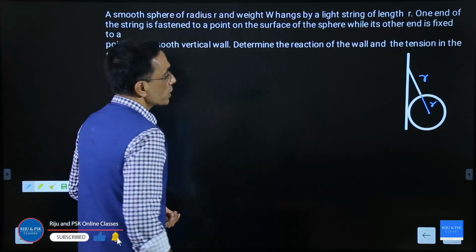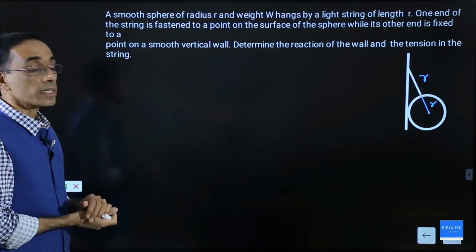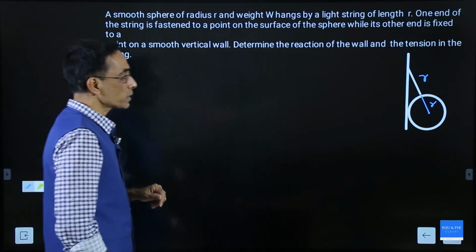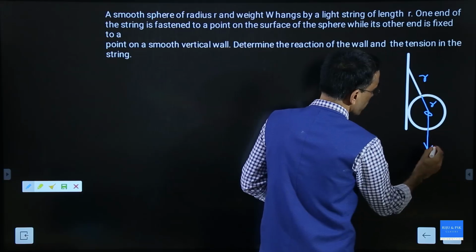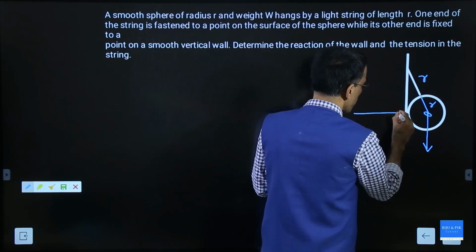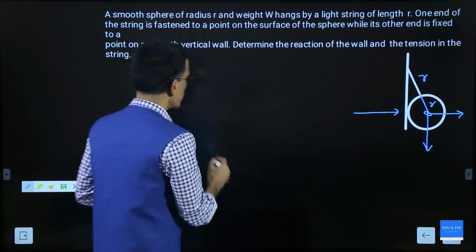Now, if you see, the body is in static equilibrium, and how many forces are acting at the center? At the center there is a weight acting. The force from the wall will effectively act in this direction. So, there are 3 forces acting there.